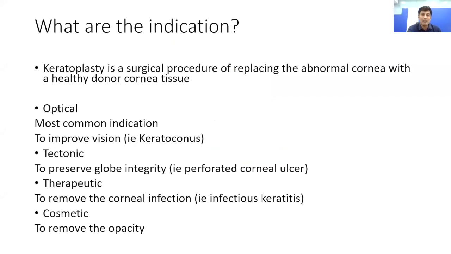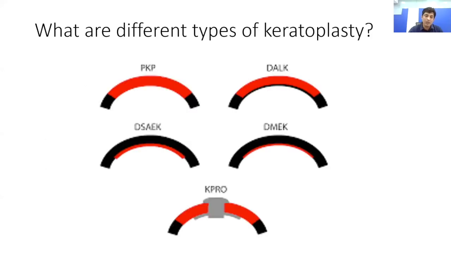Optical specifically means that we are doing the transplant for visual rehabilitation, whereas in tectonic keratoplasty, we are doing a transplant to maintain the integrity of the globe. In therapeutic keratoplasty, our goal is to get rid of the infection, and in cosmetic keratoplasty, it is to remove the opacity of the cornea.